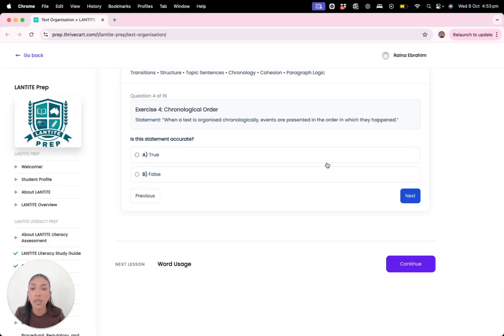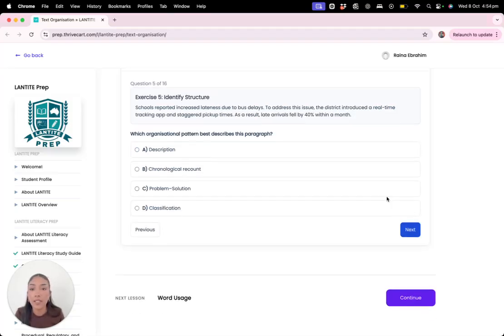Next. Exercise 4, chronological order. Is this statement accurate? When a text is organized chronologically, events are presented in the order in which they happened. This is true. Let's go to the next one.